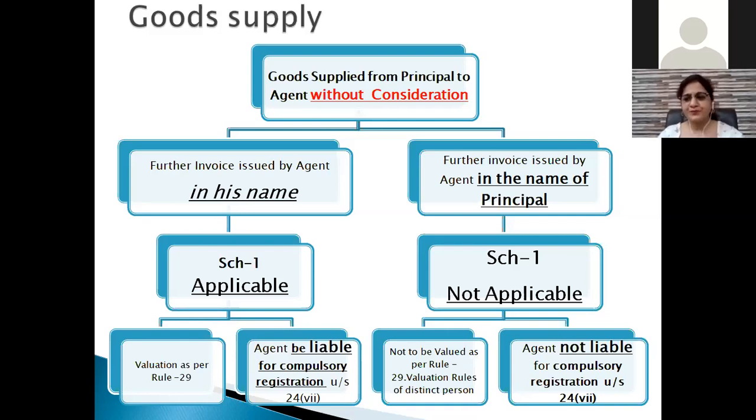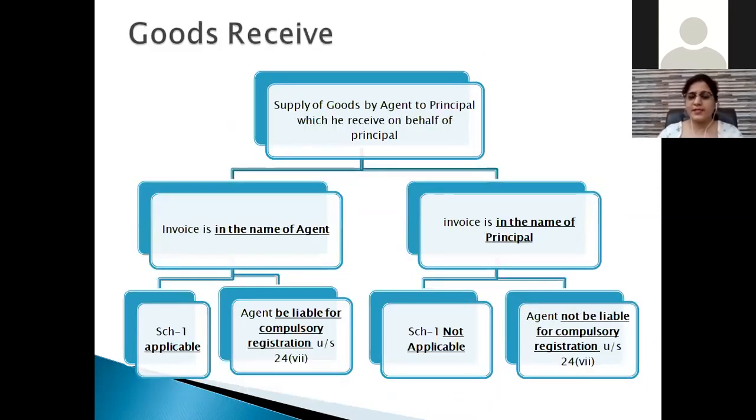Whenever a person moves goods from one place to another, he has to get the registration. And this is the second case: whenever the agent moves the goods, after receiving the goods he has to move the goods to the principal, and that movement, a supply of goods, will be deemed as a supply on which GST is to be levied. And in that case we have to look at whether the further invoicing is done in the name of the agent or in the name of the principal, so the same thing will be applicable.